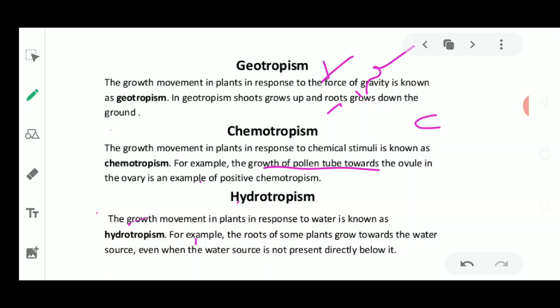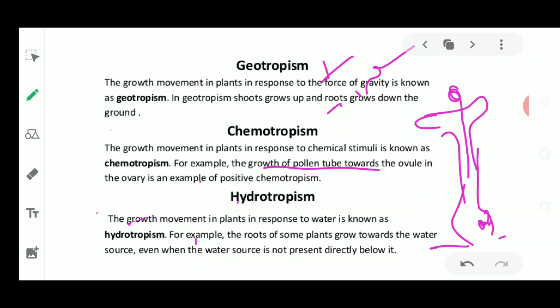The pollen tube is growing here. Suppose this is a flower where the ovule is present here. If pollen grains are lying here, the pollen tube is going to grow and reach the ovary. This is because one chemical is released from the stigma of the flower which attracts the pollen grain, so the pollen tube grows towards the ovary, and some chemicals are released from the ovule also. That is why it reaches the ovary and meets the ovule. So this is an example of chemotropism.